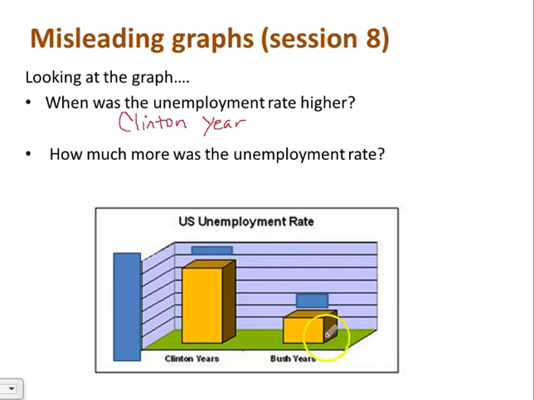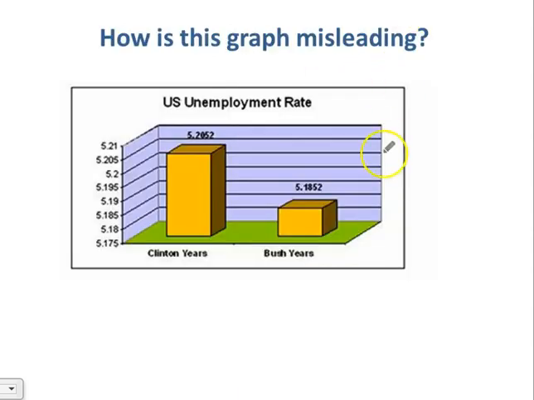How much more? Looking at the bar graph, how much higher is this bar than this bar over here for the Bush years? To me, it looks like it's 3 times bigger. So it looks like the unemployment rate during the Clinton years was 3 times greater than during the Bush years. But is that true? Now I go to the next slide where the unemployment rates are actually labeled.